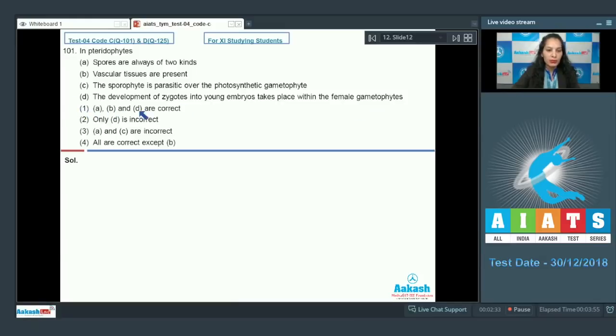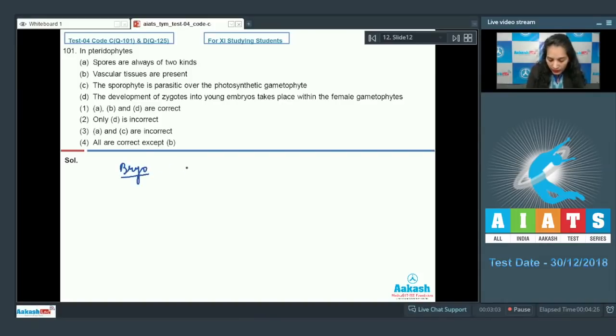First option, A, B and D are correct. Second, only D is incorrect. Third, A and C are incorrect. Fourth, all are correct except B. You must have information about the pteridophytes before answering this question. So I'm going to tell you something about pteridophytes.